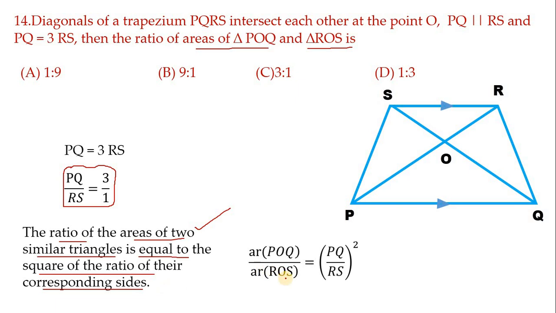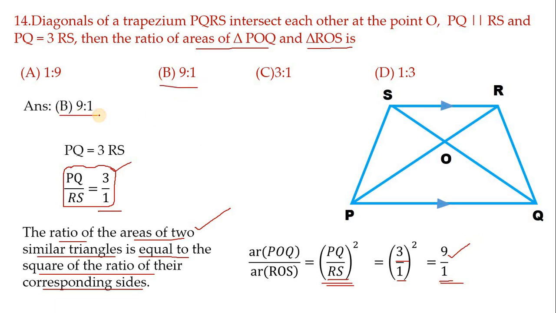So according to this theorem, area of POQ by area of ROS is equal to the square of the sides we know: PQ by RS whole square. PQ by RS value we have found here, 3 by 1. So in this place we substitute 3 by 1. Now 3 square means 9, 1 square means 1 itself. So 9 by 1. This is in division form, write it in ratio form, we get 9:1. Option B is the correct one. Next, let us move on to another one.